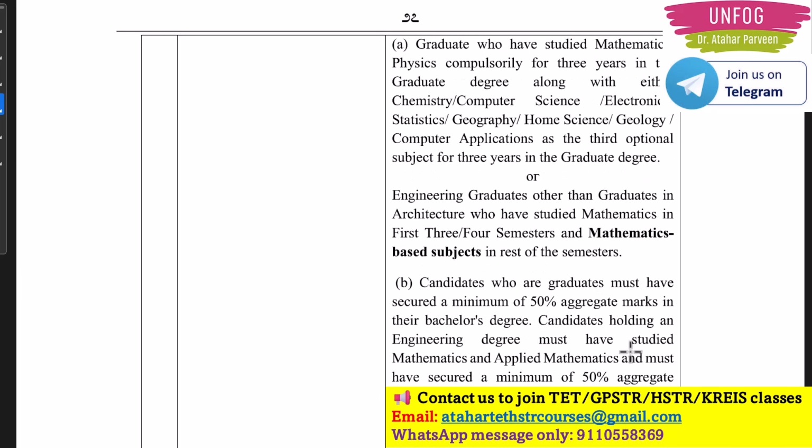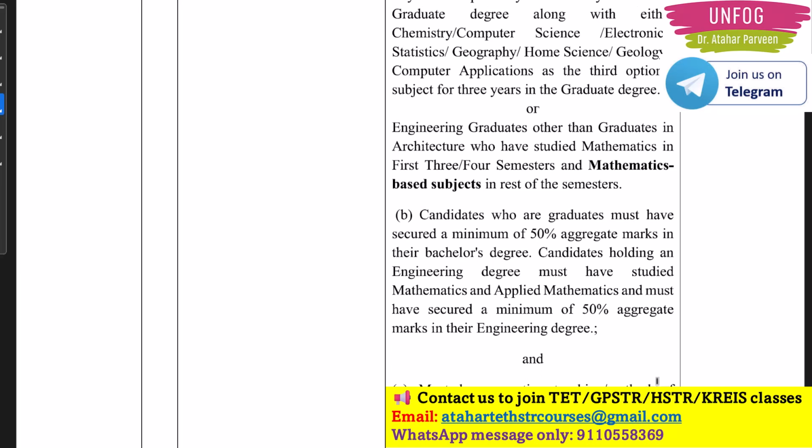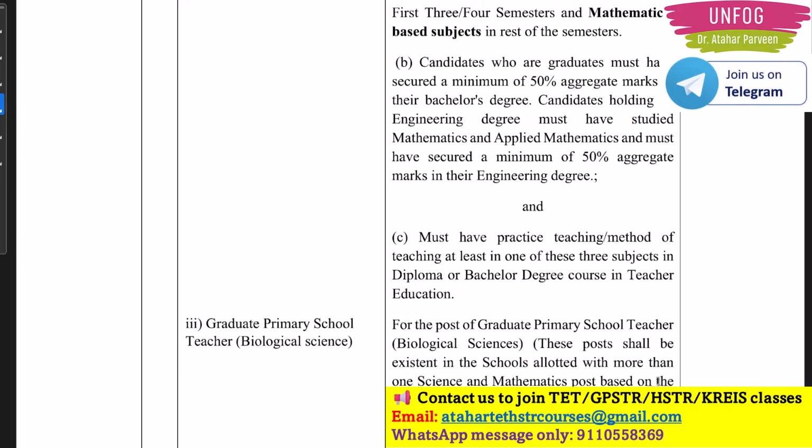Even for engineering aspirants they have given an option here. Candidates who are graduates must have secured a minimum 50% aggregate marks in their bachelor's degree. Candidates holding an engineering degree must have studied mathematics and applied mathematics and must have scored a minimum of 50% aggregate in their engineering degree. Then of course BEd is needed.